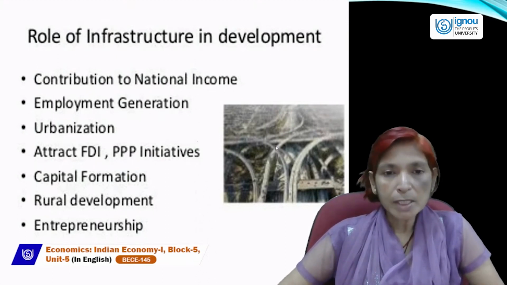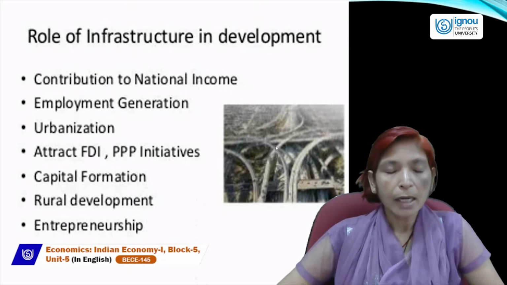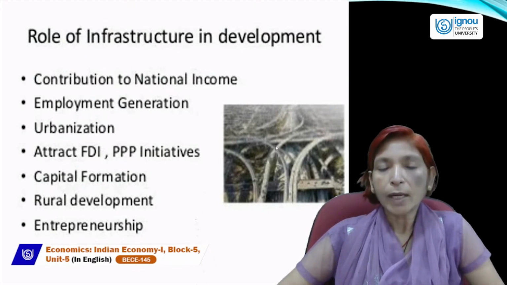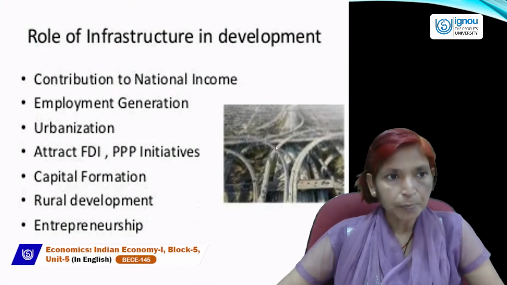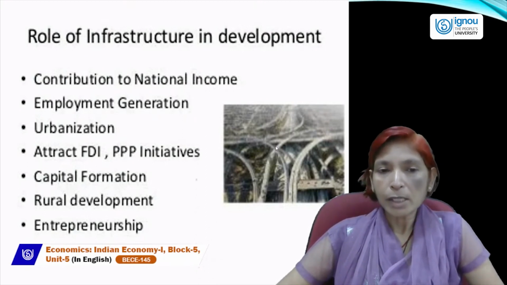If our national income is increasing, then definitely per capita income will also increase, and due to the increase in per capita income, our standard of living or quality of life will also increase, and the economy will achieve a higher rate of economic development. So infrastructure contributes to national income.